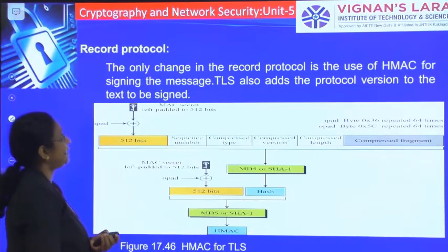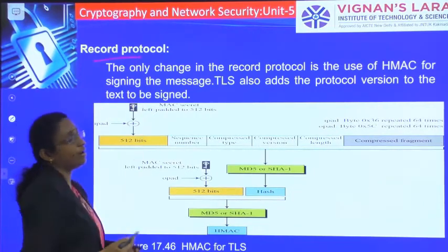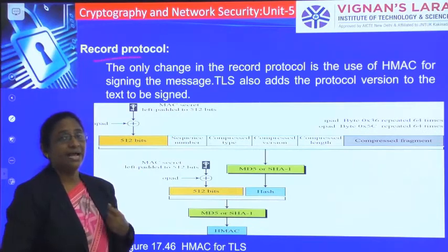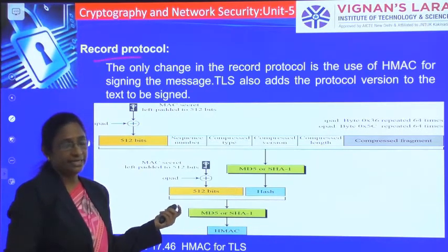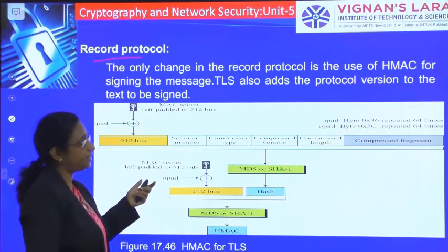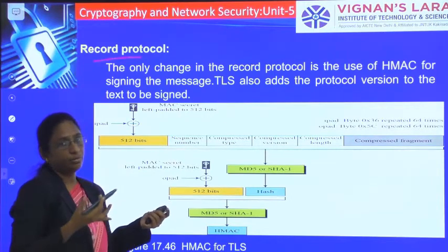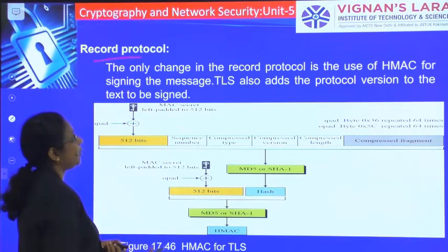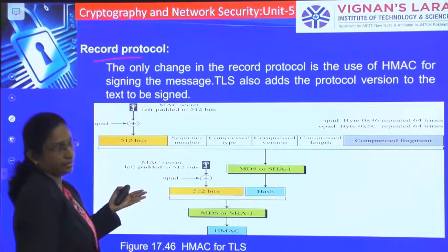Okay, and similarly you have a change in the record protocol also. Already you know that we have an SSL record protocol. Similarly in TLS also you will have a record protocol, and here the only difference between the SSL record protocol and the TLS record protocol is that TLS uses the HMAC algorithm.